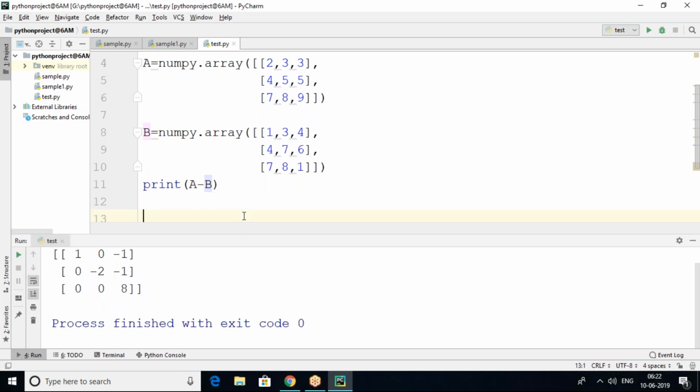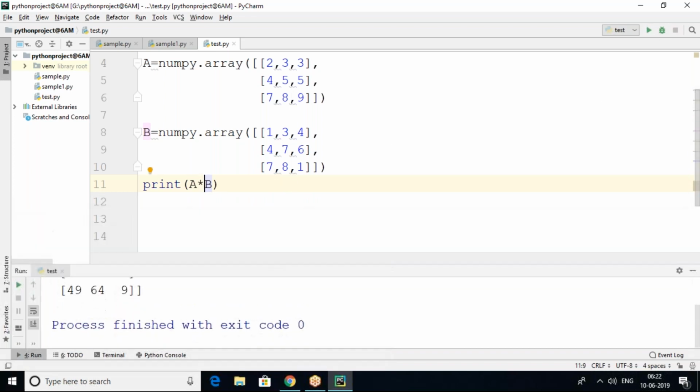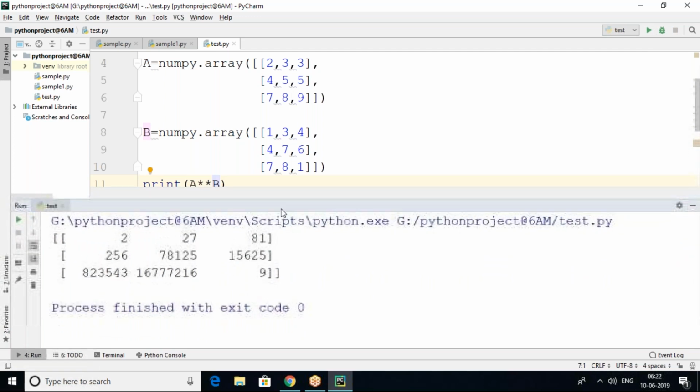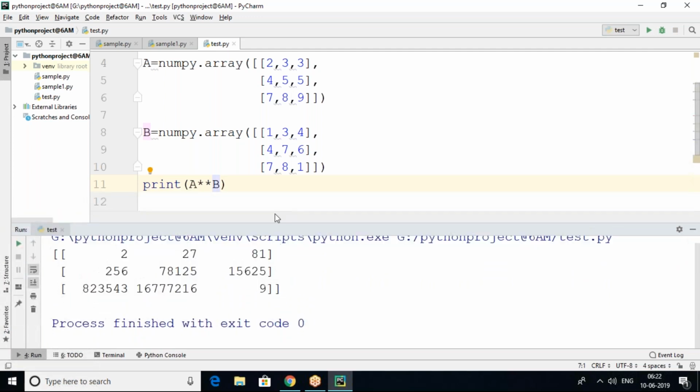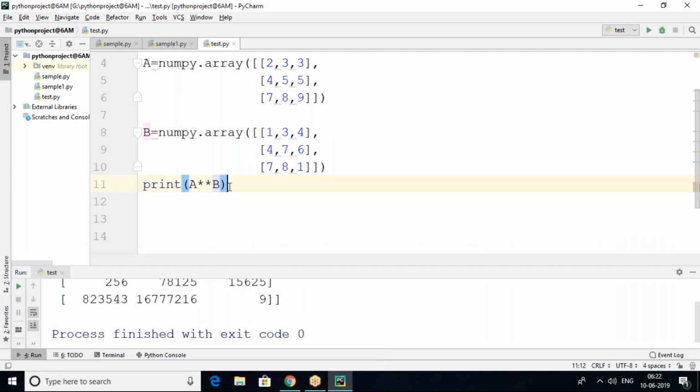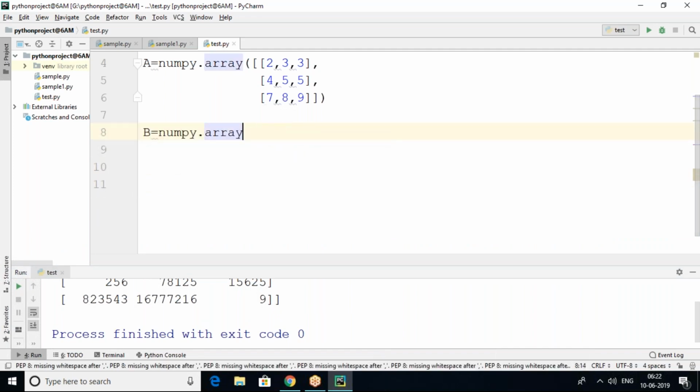Okay, minus b also. Then what can we say, a star b also. Is it possible? Yes, it's possible. A star b. So what happened? A star star b means, look here, a star star b. The operations will be simple. So a star star b: 2 power 1, 3 power 3, 3 power 4, like this it will be available here.